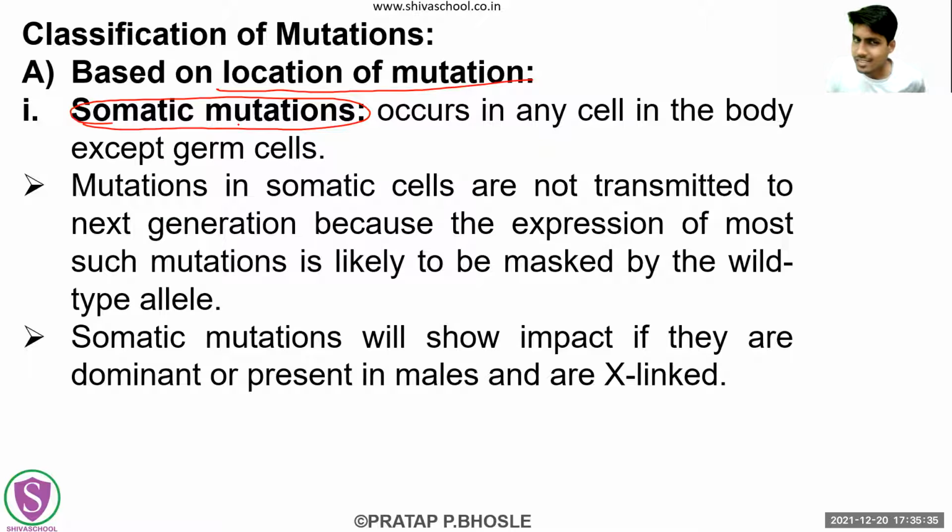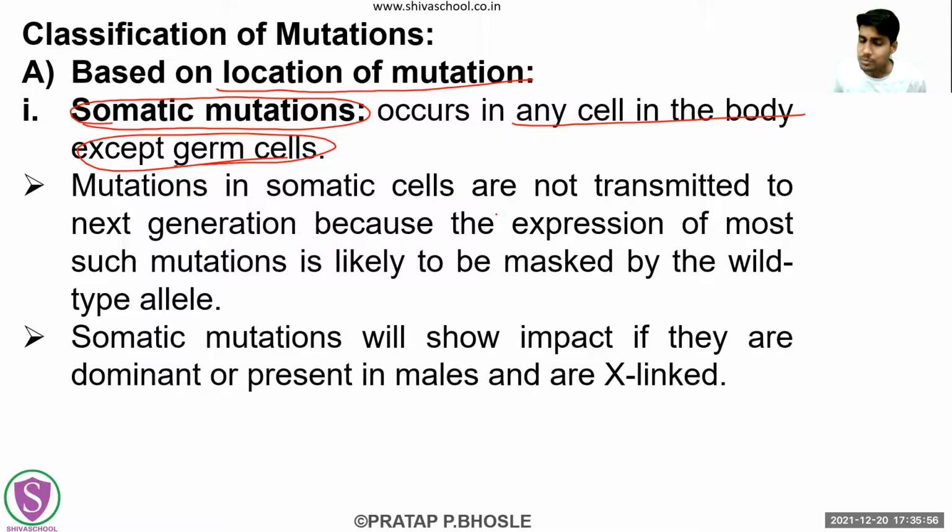The name itself gives some idea about it: they occur in any cell in the body except the germ cells. Okay. Germ cells में नहीं होगा ये mutation, it will occur in the other cells apart from the germ cells. Right? So these mutations in the somatic cells are there. Now they do not transmit to the next generations. Okay?